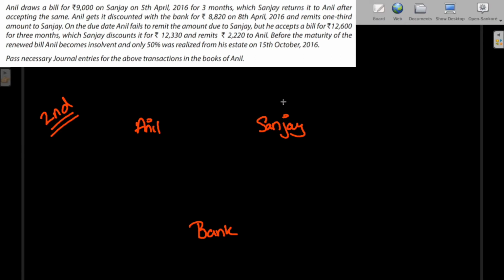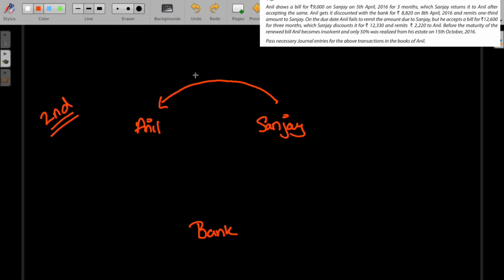So now Sanjay draws a bill on Anil for 12,600 and for 3 months, and Anil also accepted the same.